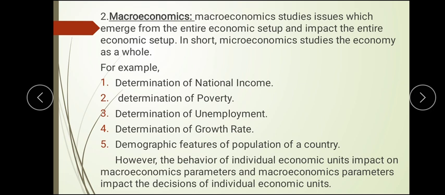Whereas macroeconomics is the study of all the different issues coming from the entire economic setup, or we can say it is a study of the economy as a whole. Like the study of national income, determination of poverty, how unemployment happens in the economy, what the growth rate of the economy is. All these things are at a larger scale, including all the units of the economy or of the country.